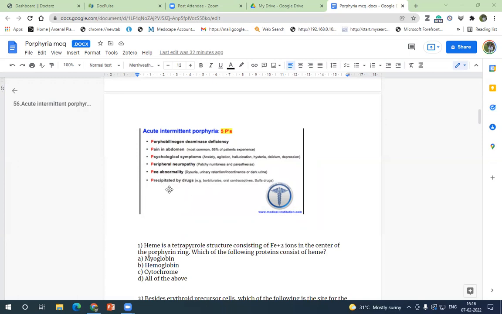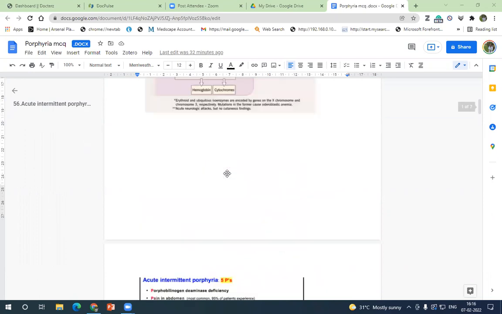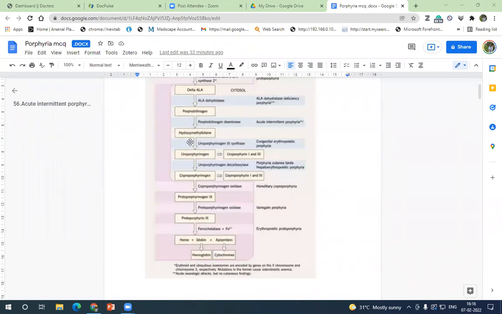What are the drugs that can precipitate porphyria? Most commonly they give oral contraceptives or any enzyme inducers. If you take any enzyme inducers, this pathway will be activated and they may have accumulation of metabolite and present with porphyria. So porphobilinogen deaminase, this will be the most commonly asked question. Apart from that, porphyria cutanea tarda can be seen. Congenital erythropoietic porphyria can be asked. It may present in the neonatal age group also.